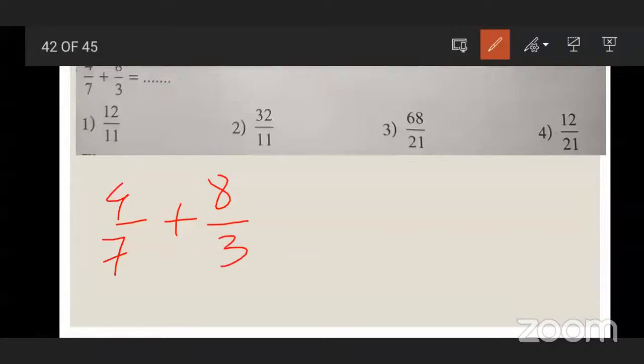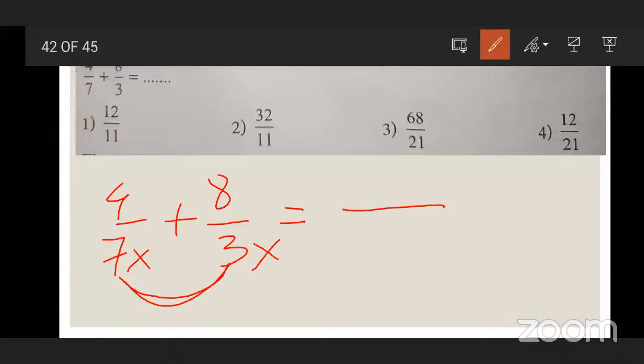Option number 1. When the denominators are not the same, at that time we make the denominators equal. So find out the LCM of 7 and 3, which is the number that comes in the table of 7 as well as in the table of 3, which is common. Option number 1 is not the correct answer, beta. Make the denominators equal, beta.